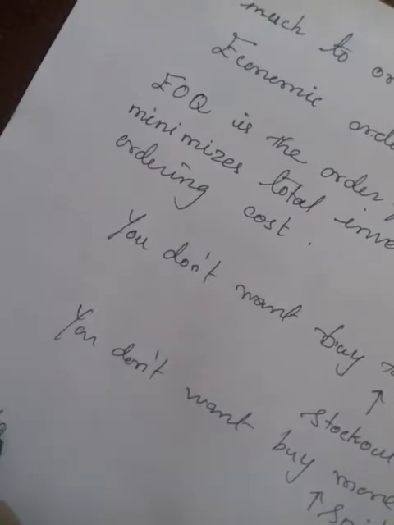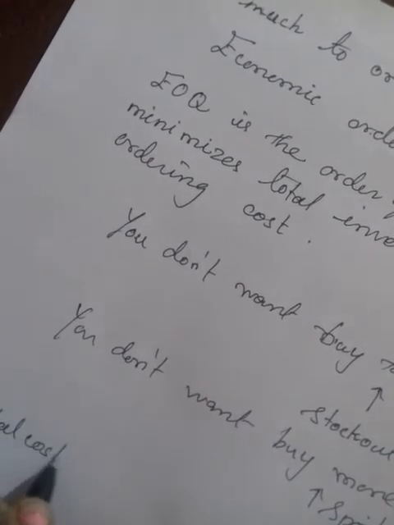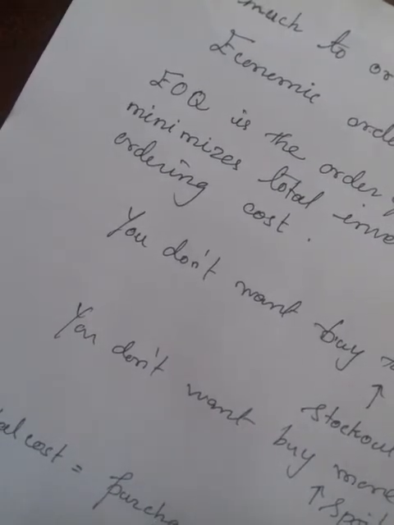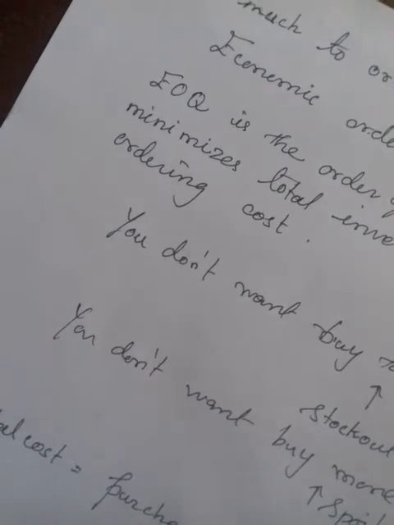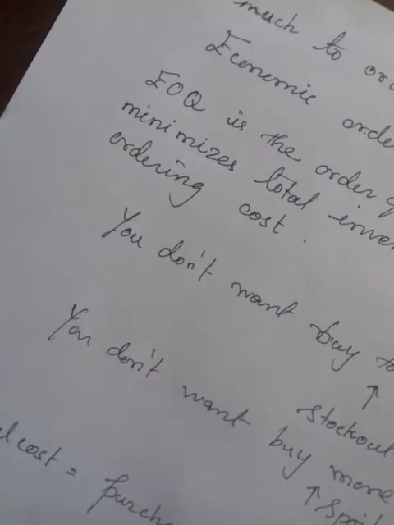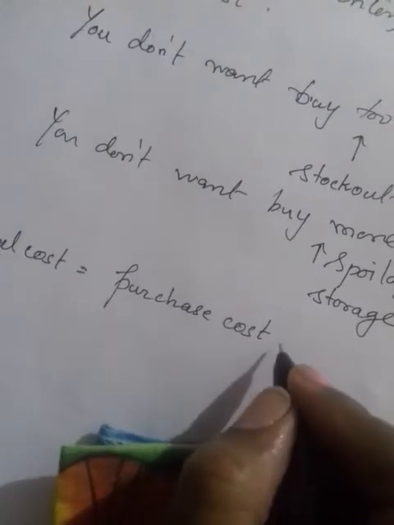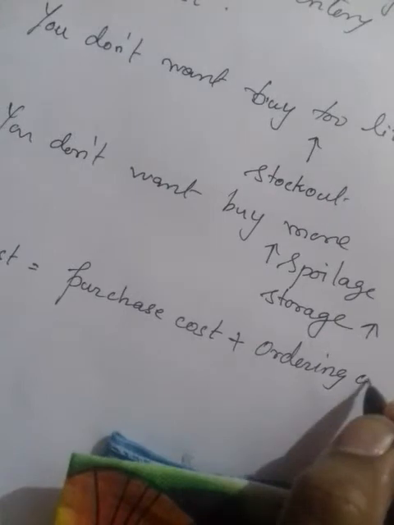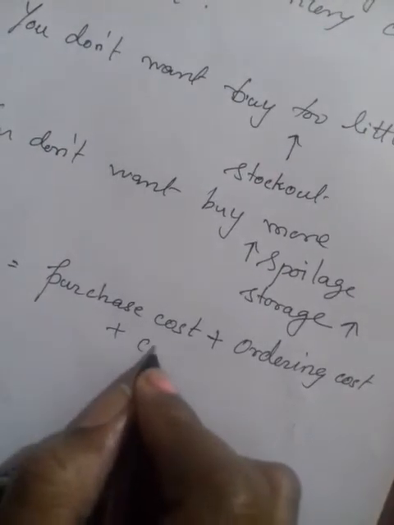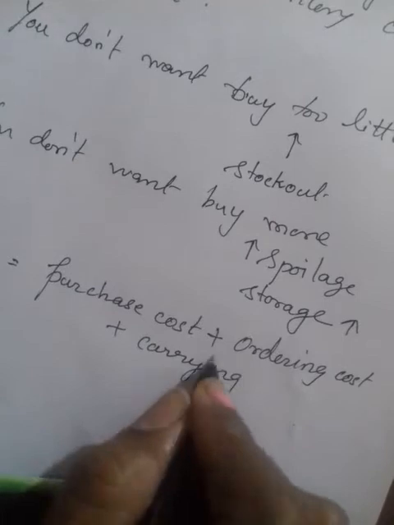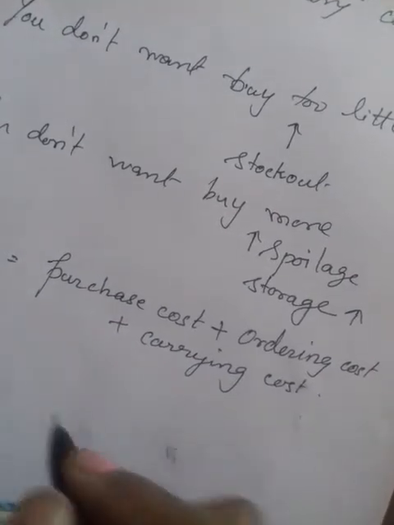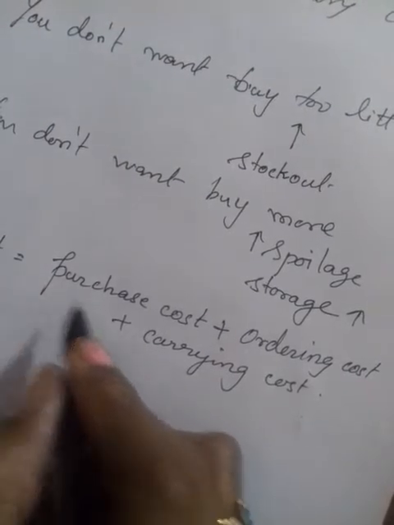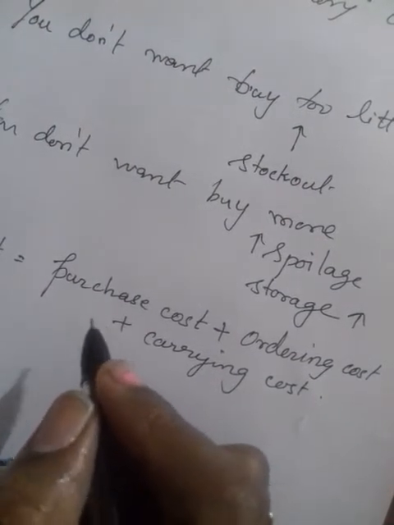So how to find out the total cost? The total cost of the inventory includes purchase cost plus ordering cost as well as carrying cost. If you want to purchase a certain product, the purchasing cost is incurred, isn't it?